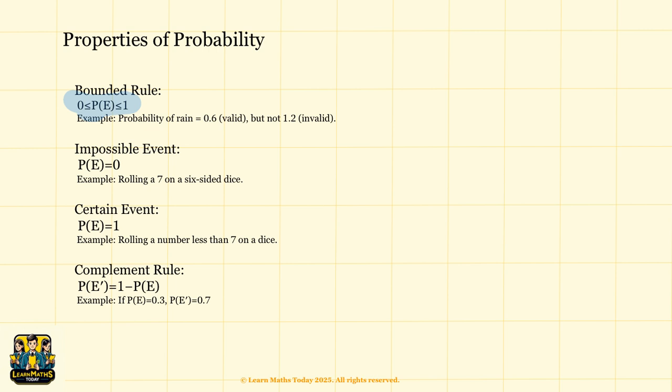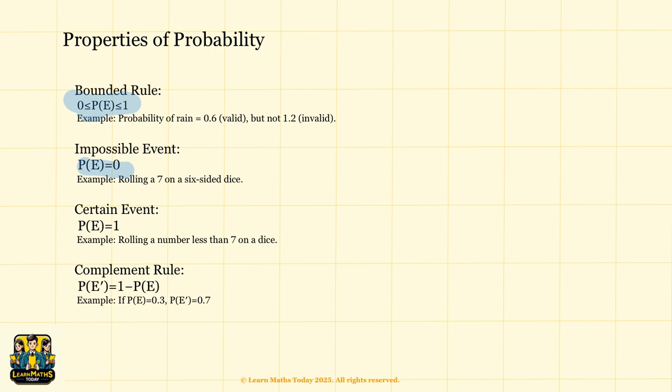Impossible event. If something cannot happen, the probability is 0. You can write it as P, probability of this event E, equal to 0. For example, if I ask you to roll a 7 on a standard 6-sided dice, this is impossible because the dice only has numbers from 1 to 6. So the probability of rolling a 7 is 0.